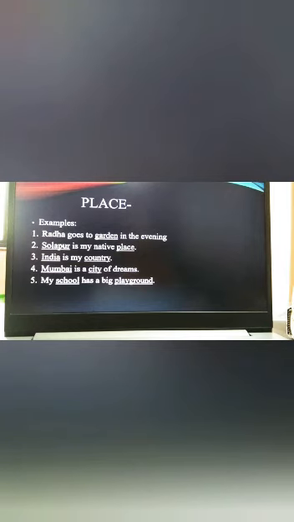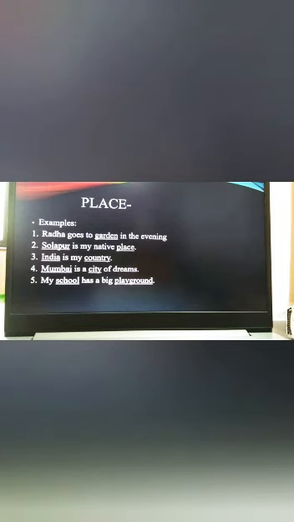Now see the fourth example. Mumbai is a city of dreams. Here also Mumbai is the name of a place or name of a city. So both the words in this example, Mumbai and city, are nouns in the category place.